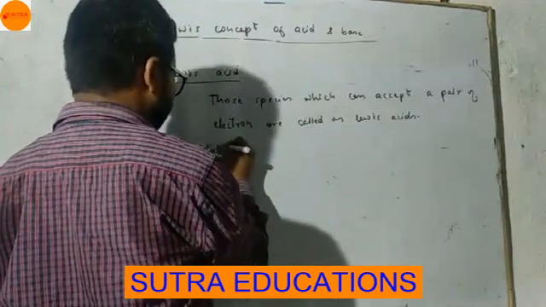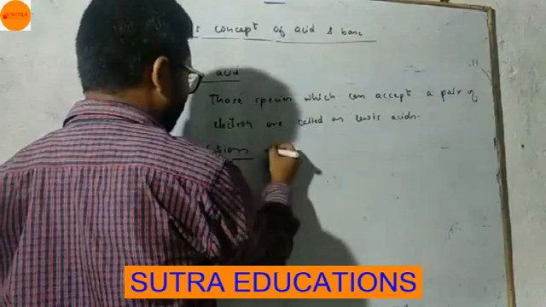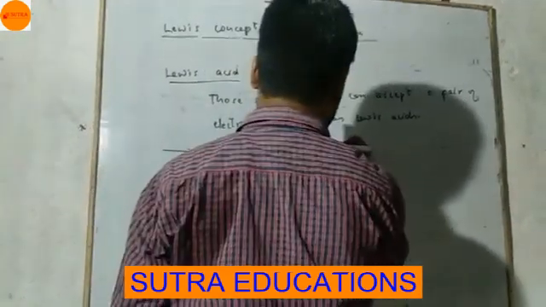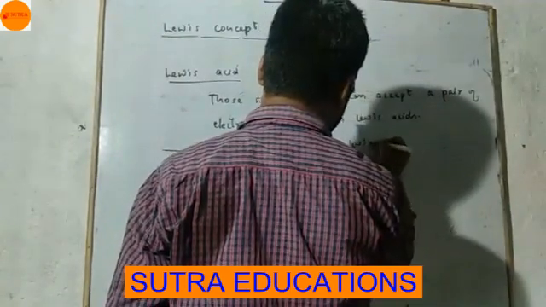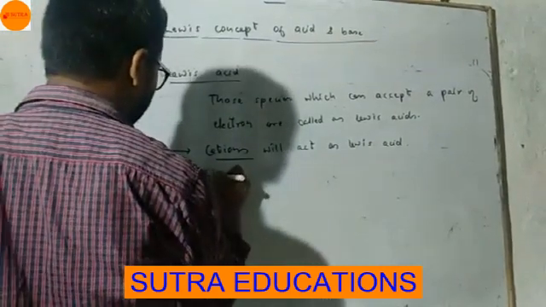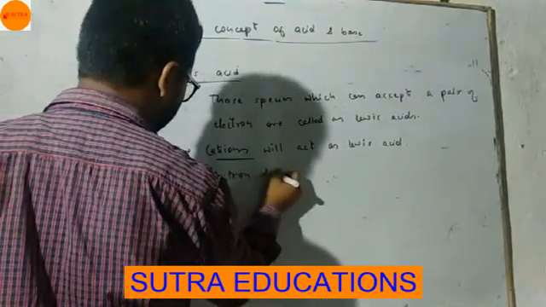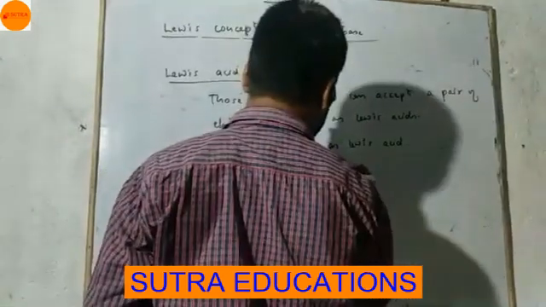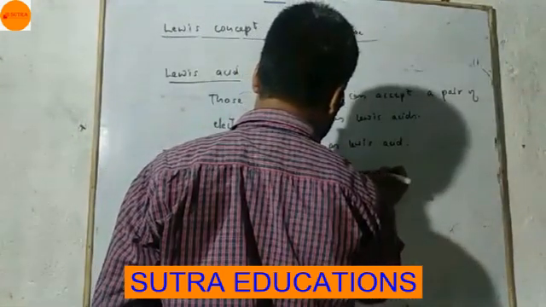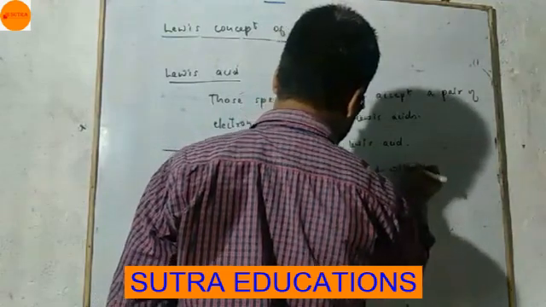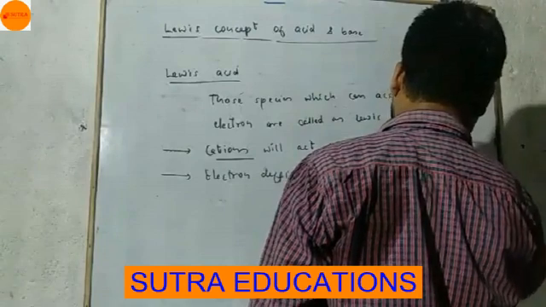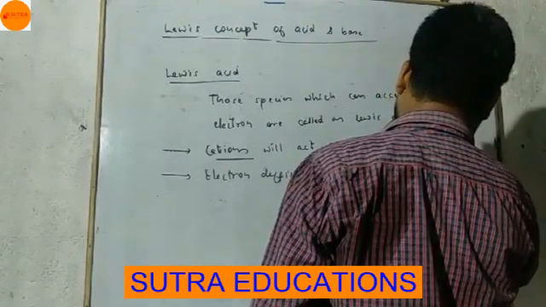cations will act as Lewis acid, electron deficient compounds will act as Lewis acid.